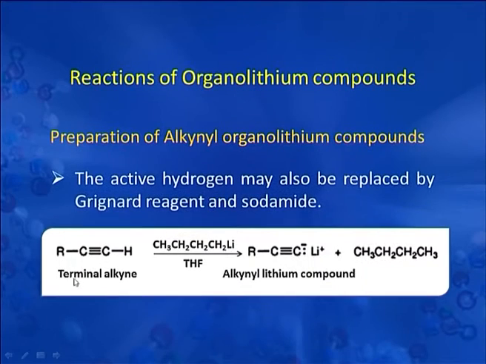So, here you can see that this is a terminal alkyne and the proton attached to this triply bonded carbon, or sp hybridized carbon, is quite acidic in nature, and when it is made to react with normal butyl lithium, which is a strong base, then a simple acid base reaction results in the formation of alkynyl lithium compound, where the lithium is attached to this alkynyl group. This alkynyl group is a very important group because it can be used for a number of syntheses, which we are going to discuss in the next slide.